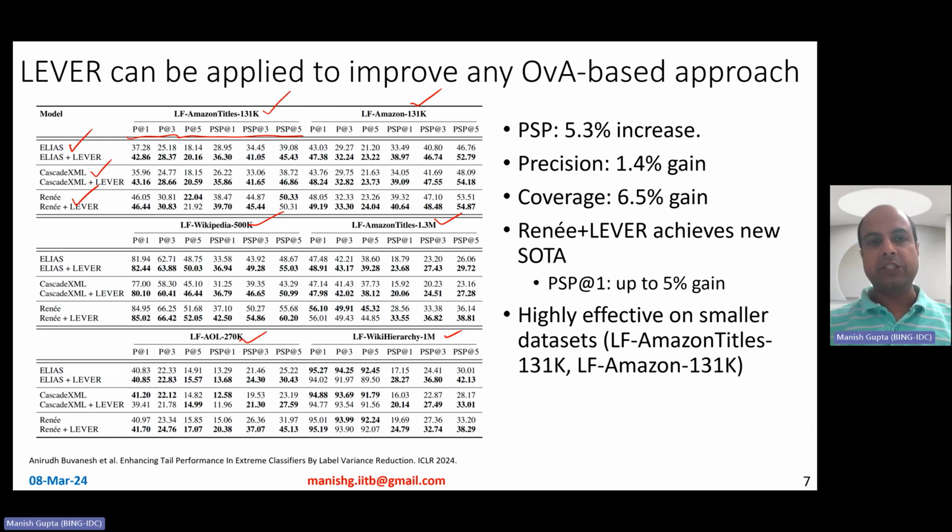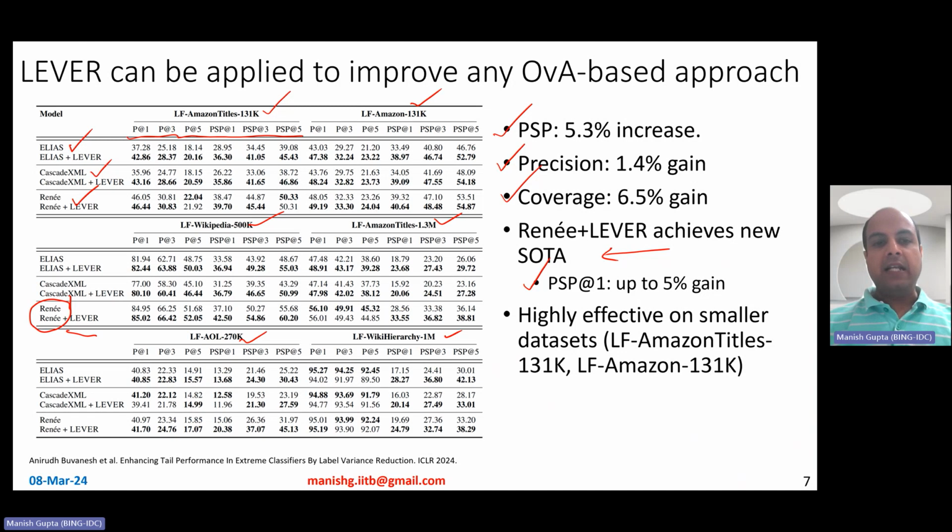We observe that liver, when applied to any of these methods, leads to improvements in performance in most of the datasets that you see here. On average, it leads to a PSP increase of about 5.3%, a precision increase of about 1.4%, and a coverage increase, which is not shown here, of about 6.5%. In fact, Renee is the state of the art in extreme classification, and what is observed is that Renee plus liver leads to a new state of the art, with a PSP boost of up to 5.5% gain across datasets.